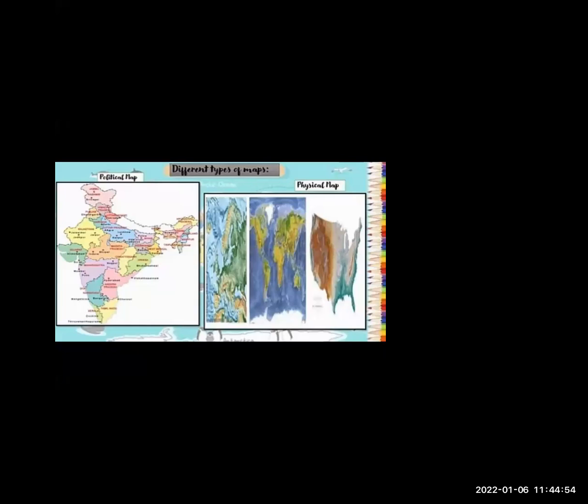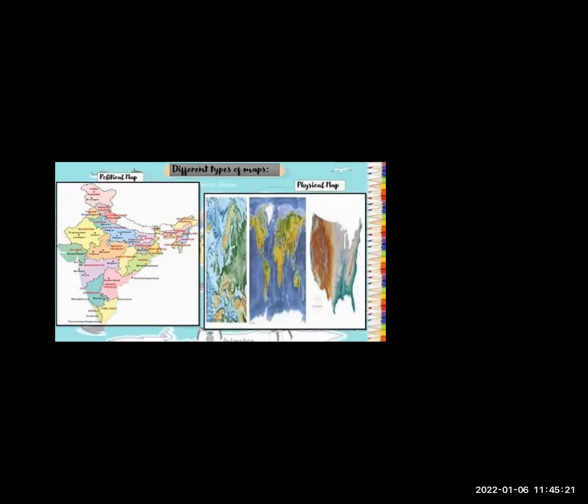For example, a physical map will be a map of what you would see if you were looking down on the earth from space. We can see natural features such as mountains, rivers, oceans, and so on.